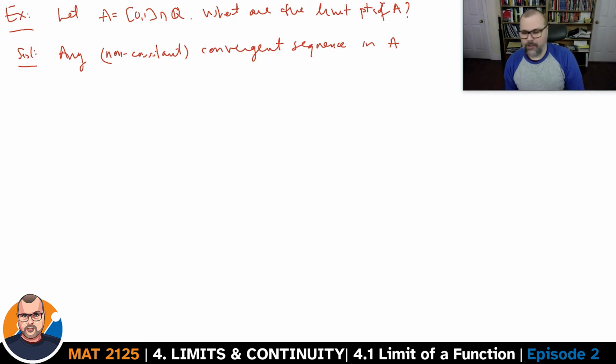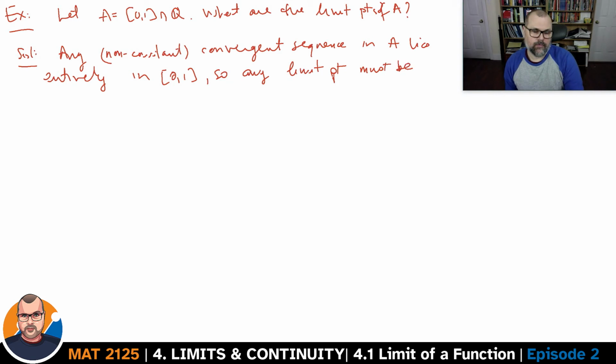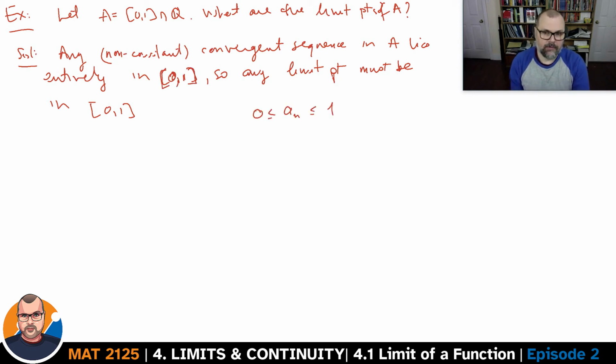Any convergent sequence in A lies entirely in the interval [0, 1]. So any limit point must be in [0, 1]. We're working with a closed interval here. And what we're saying is that a_n for convergent sequences will be between 0 and 1. So if there is going to be convergence to some number c, the number c has to be between 0 and 1. It's one of the results you've seen about sequences.